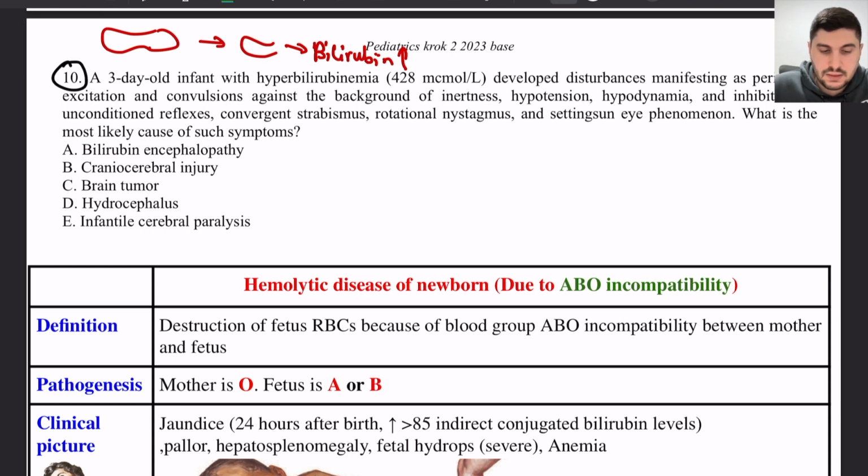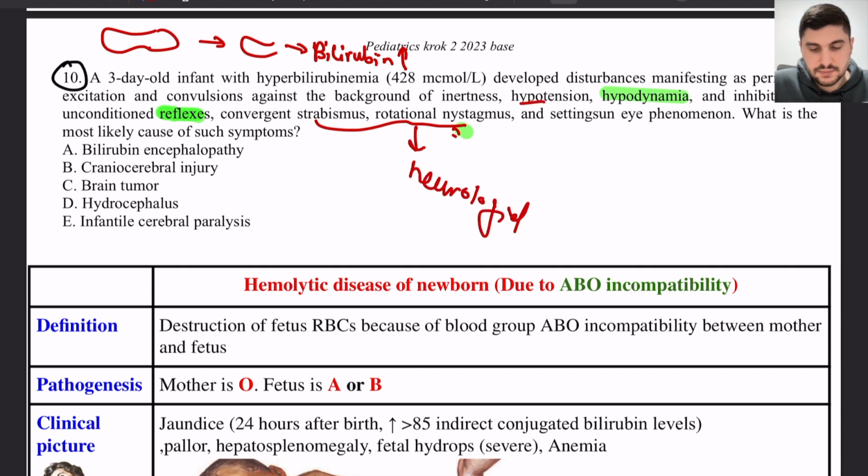So this is pathological jaundice. How do I know this? Because the child's condition is abnormal. He has hypodynamia, he's not moving well, he has reflexes which are not normal. Furthermore, he has neurological symptoms, especially the eyes: convergent strabismus, rotation and nystagmus. Nystagmus means the eyes are moving up and down very fast. It means there is neurological disturbance of the child. There's hypotension, convulsions, like twitching of the muscles, and so on.